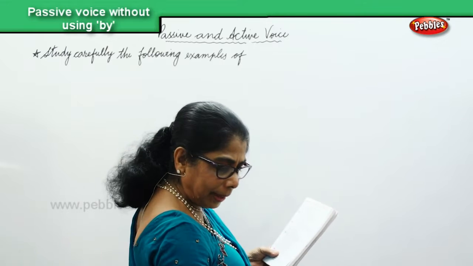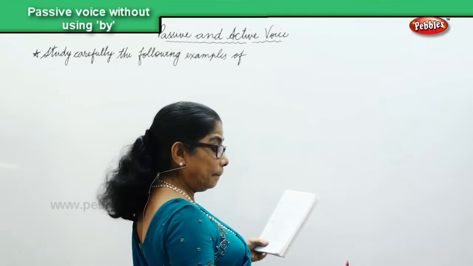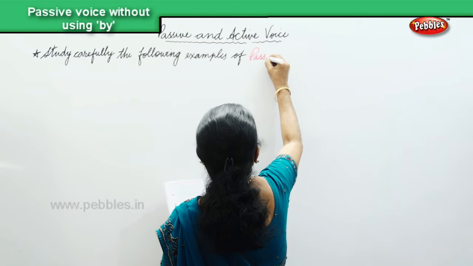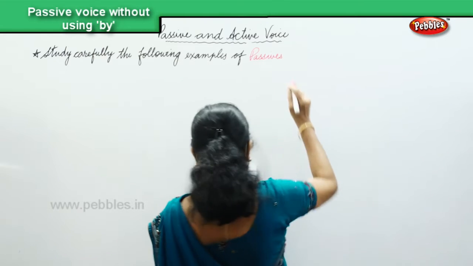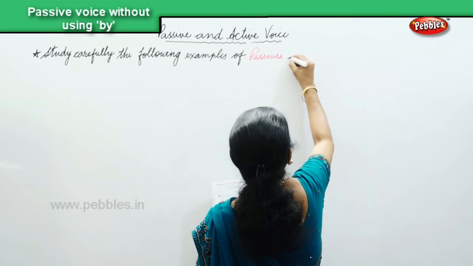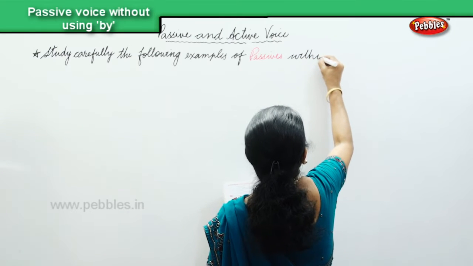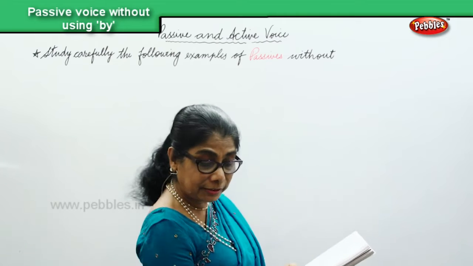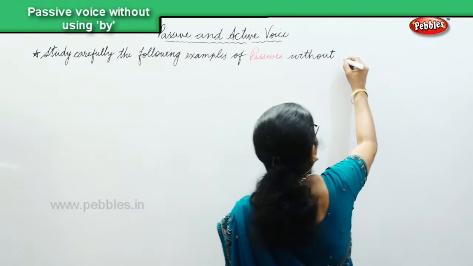Examples of passives without by. We're going to look at passives without by.